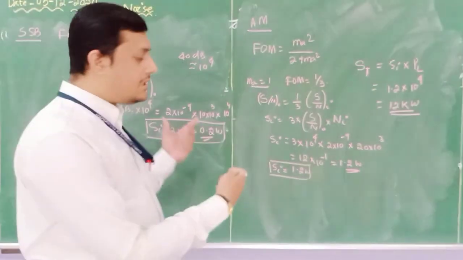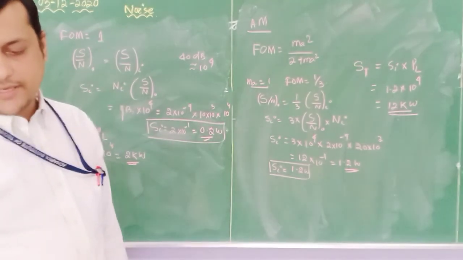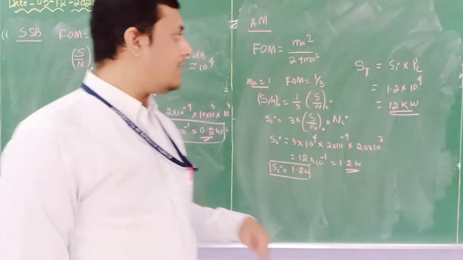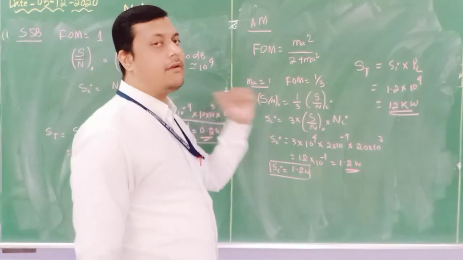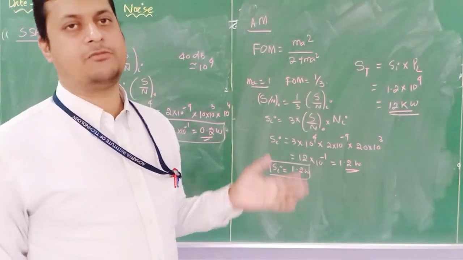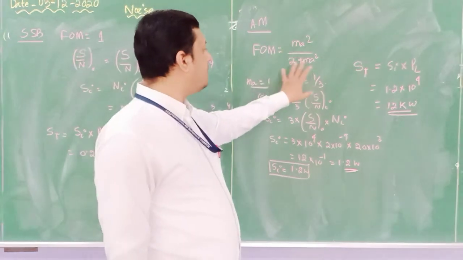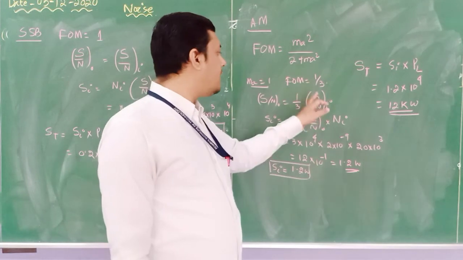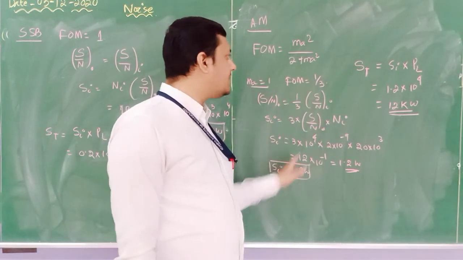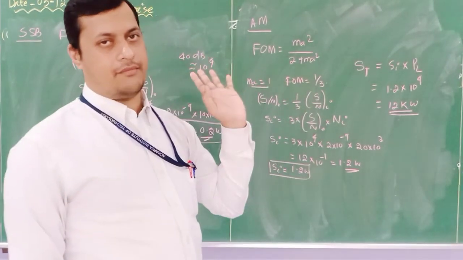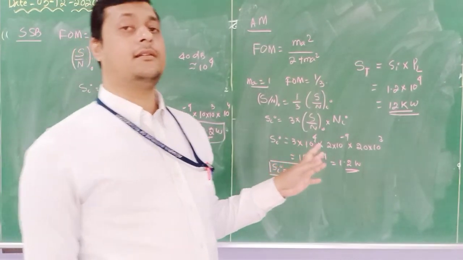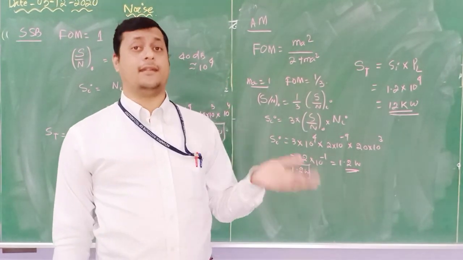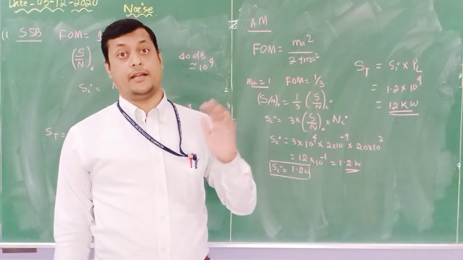So like this questions will come in your exam, and you have to identify the relations for Ma equal to 1. One more example. Suppose if Ma square value is given to you as 0.5, 0.6, 0.3, substitute the value, find the FOM, find the input signal to noise ratio, input signal power, proceed like this, determine the transmitted power. That's it. So like this question will be asked in your VTU exam. They will not ask directly, they will ask in analogy method, in derivative method.